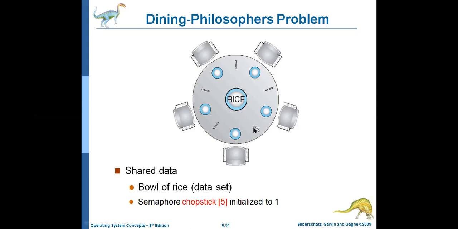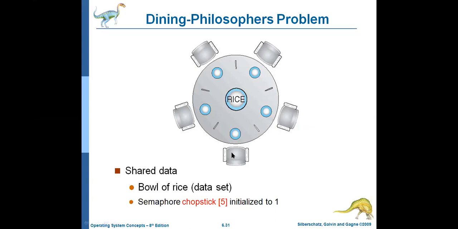Chopsticks. How many chopsticks are there? 0, 1, 2, 3, 4. That means there are a total of 5 chopsticks. So all the chopstick values are initialized to 1. That means chopstick of 0, 1, 2, 3, 4, chopstick of 0 to chopstick of 4, all the values are initialized to 1.